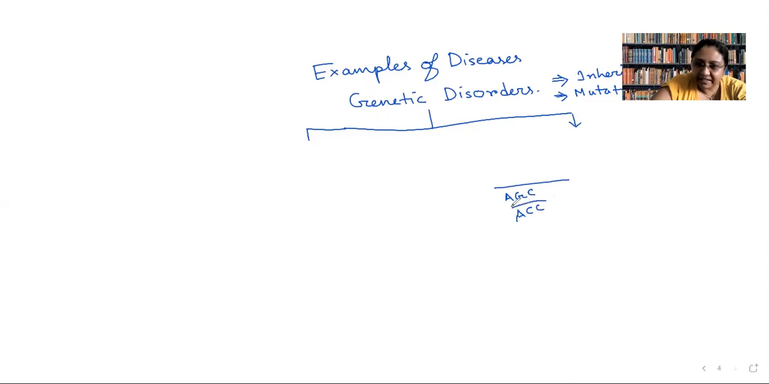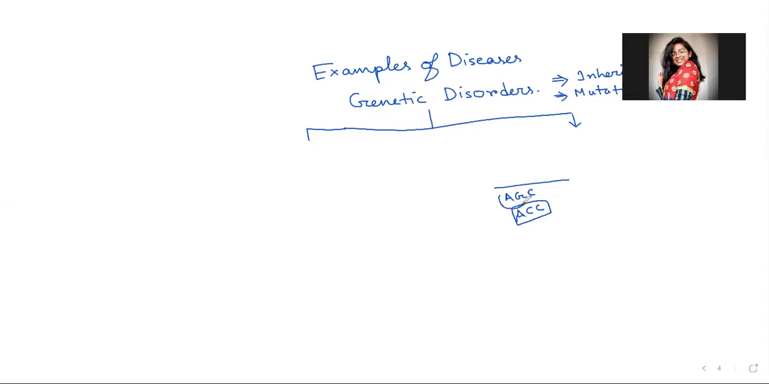So if I delete this defective part, will that solve my problem? What do you think? No. I need to replace it with the correct sequence. So medicines are not able to replace the wrong part of DNA with the correct part of DNA. So that's why genetic disorders have an adverse effect in our life, because the only way to get rid of them is correction of the defective part.